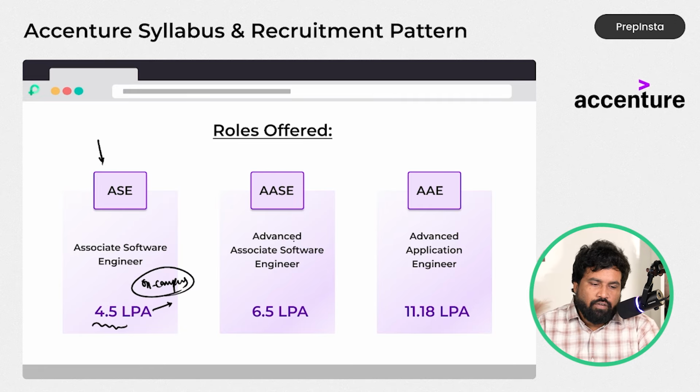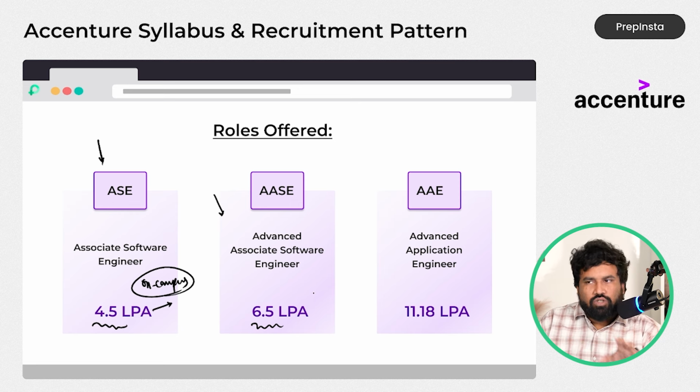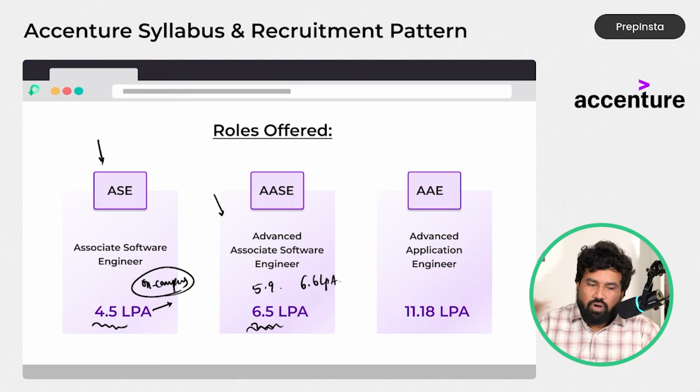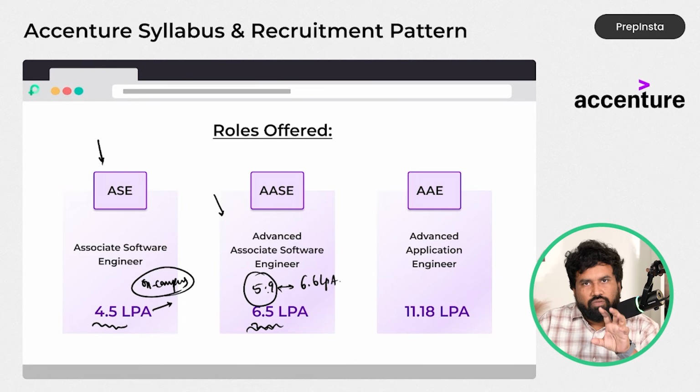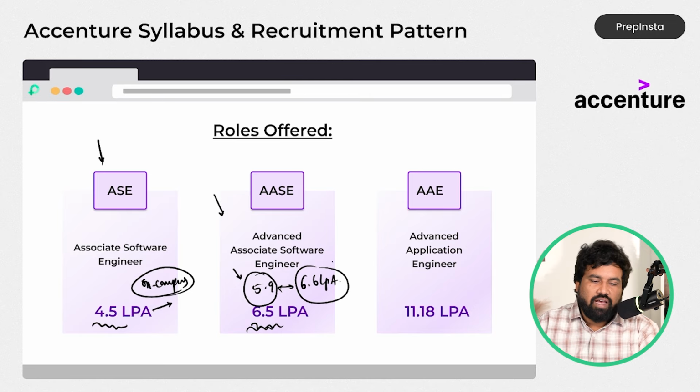And there is another role called Advanced Associate Software Engineer, which is a package of 6.5 LPA. It also changes from 5.9 LPA to 6.6 LPA. Earlier this was the package, but now it is changed to this. Based on the locations, where it is cost effective, they will give you around 6 LPA. And those which are a bit expensive, they are giving you 6.6 lakhs per annum.